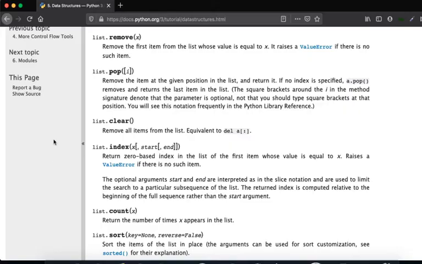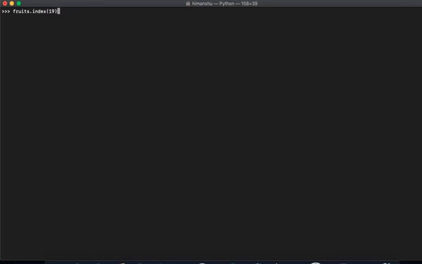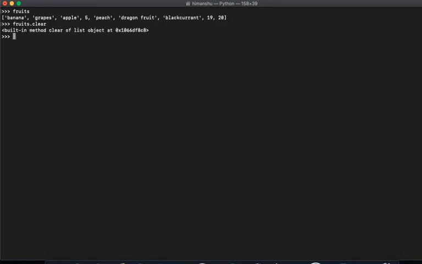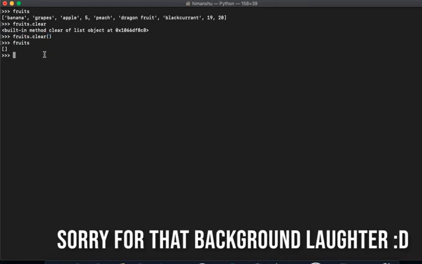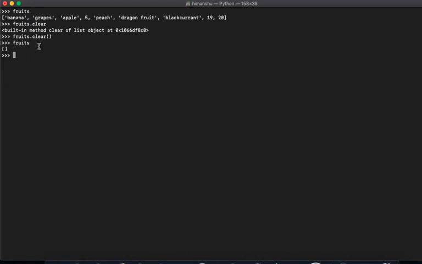And now one thing is here: list.clear. What it actually does, if I say I have my fruits like this, and I'm just fed up of this list, so what I will do is fruits.clear. And if I say fruits, wow, fruits are blank. You have to actually call this method. This is an inbuilt method on lists. So if I say anything like this, I'm calling a method, right? So don't worry about methods and everything. Parentheses, and so the method is there. That's all for the index for the lists.